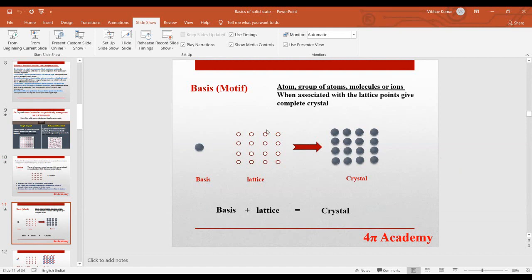This is your two-dimensional lattice, right guys, and this is your basis, more precisely your atom. When we pick this atom and put it on all these points, we get such a structure, and this structure is nothing but your crystal. So if you combine lattice and basis, you will get your final crystal. This is the basis.